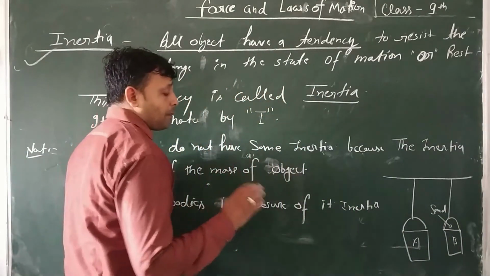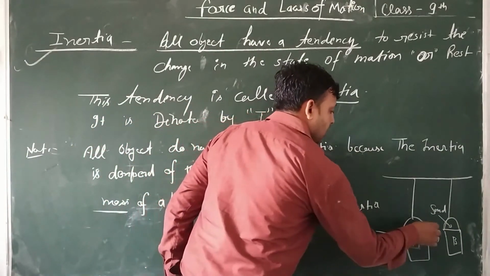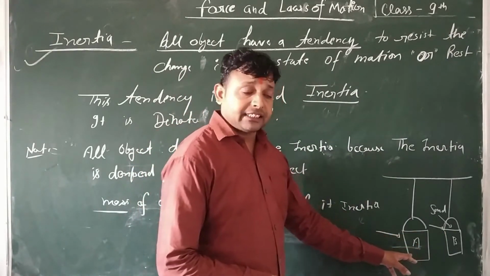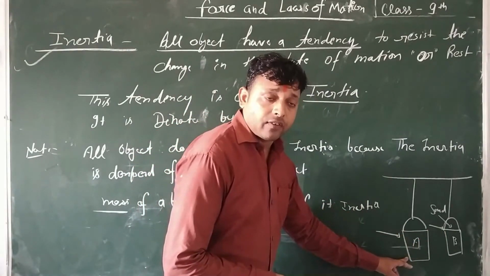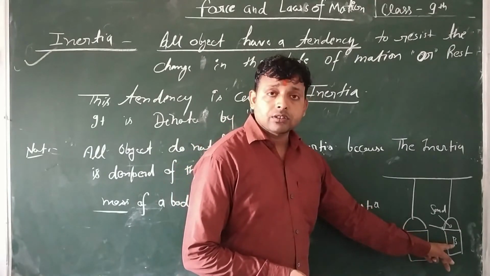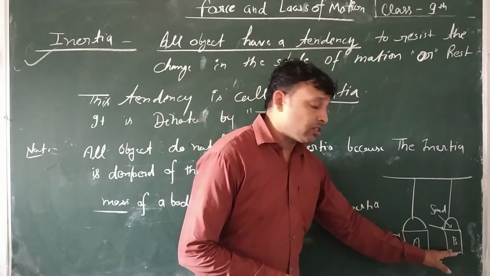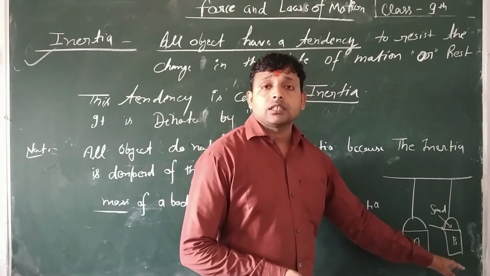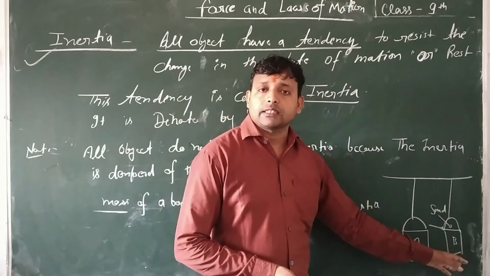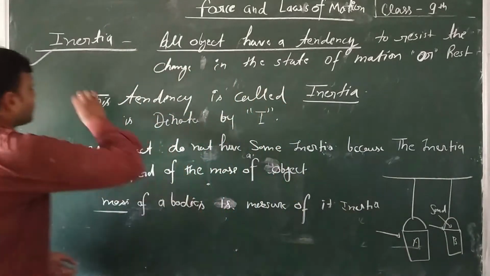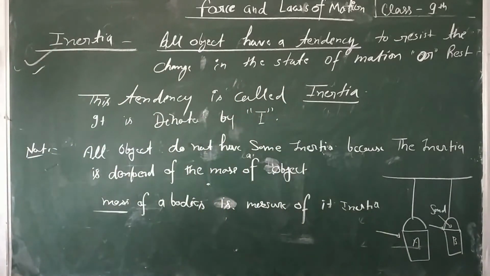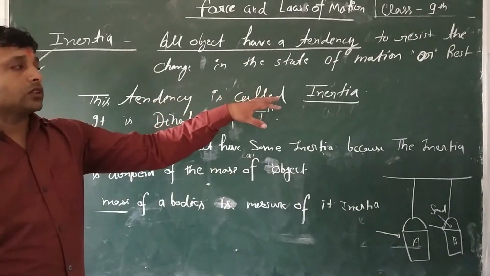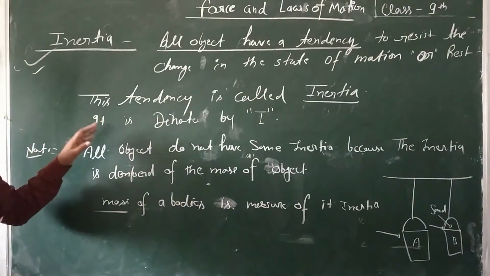Now if an external force is applied, the basket with less mass changes its state of rest, but the other basket does not change its state of rest. Inertia: all objects have a tendency to resist the change in the state of motion or rest. Now note this.